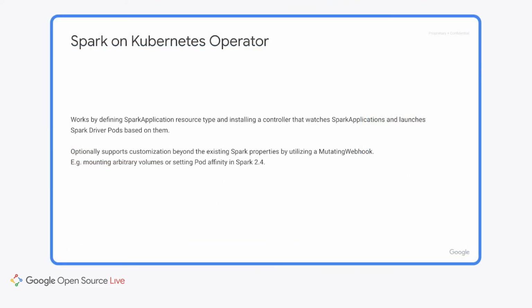The Spark on Kubernetes operator works by defining a Spark application resource type and installing a persistent piece of software called a controller that watches for Spark application resources. Whenever it sees a Spark application resource, it will then launch the corresponding Spark driver pod.